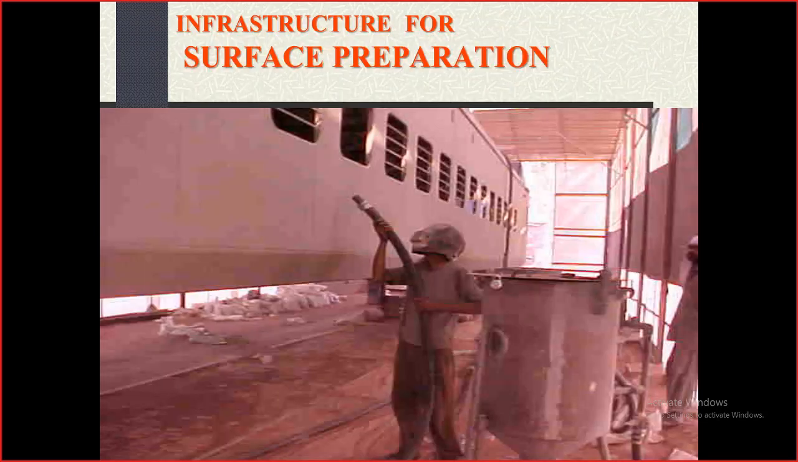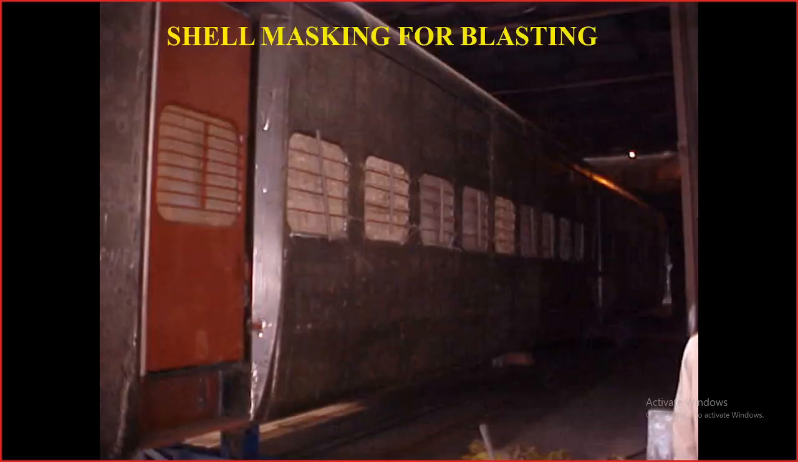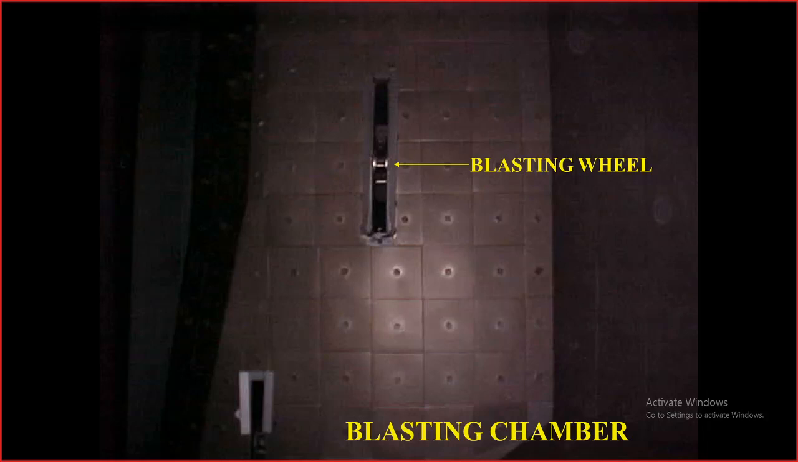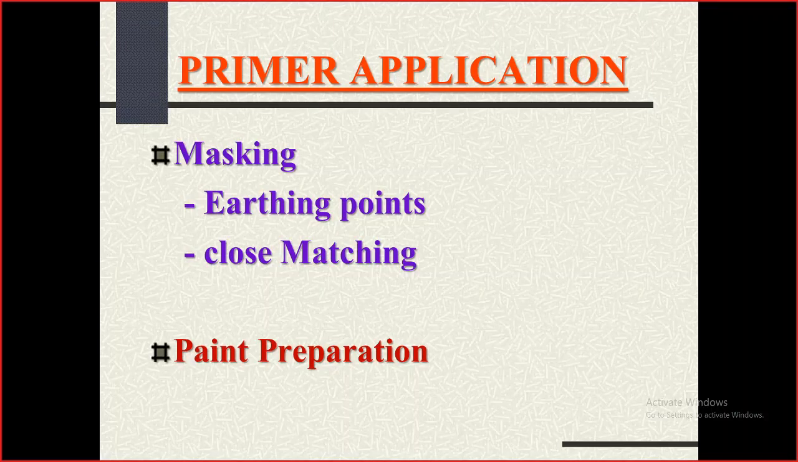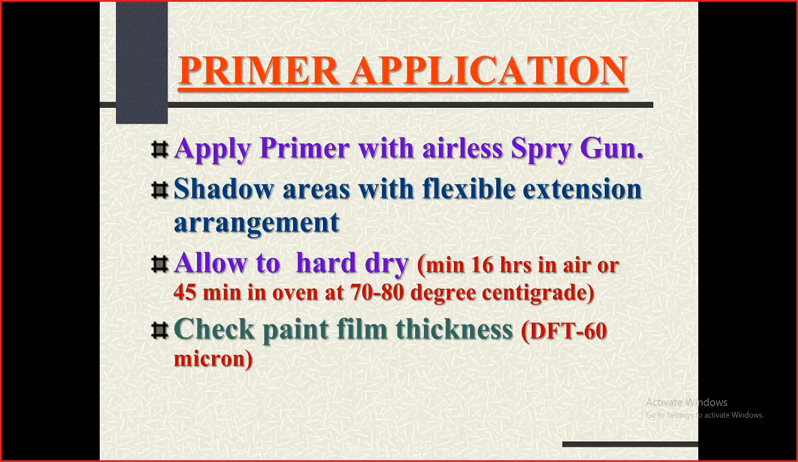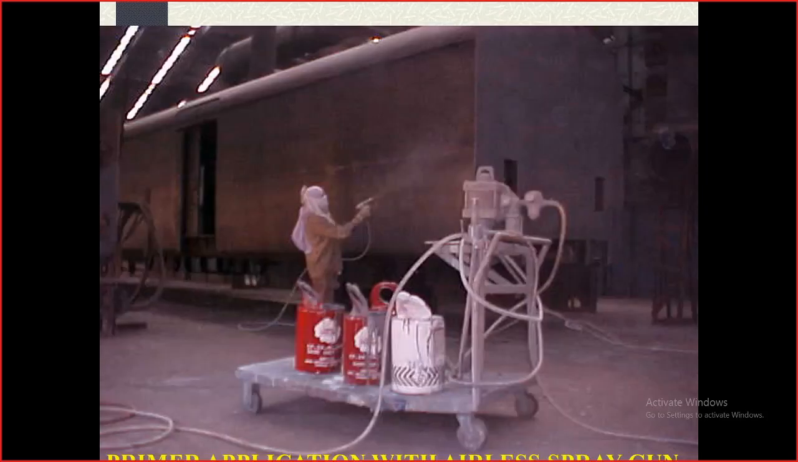Here he is doing it manually. This is in other locations. These are the blasting wheels to forcibly push the grit or shots. This is the blasting chamber. This is the shell cleaning with compressed air. Other systems are almost the same, but those